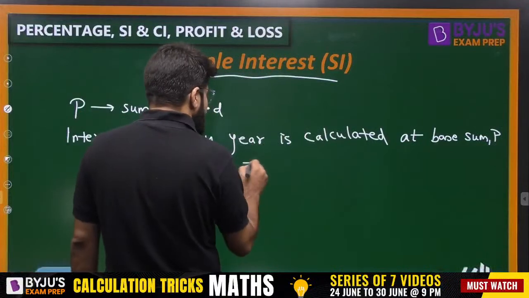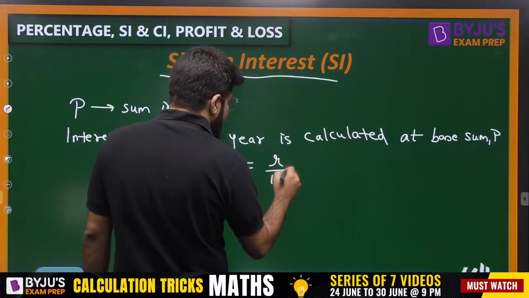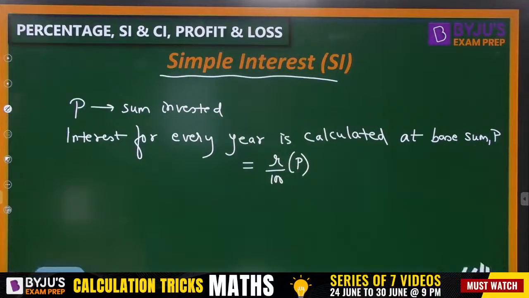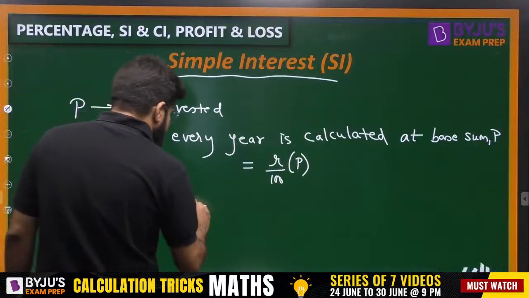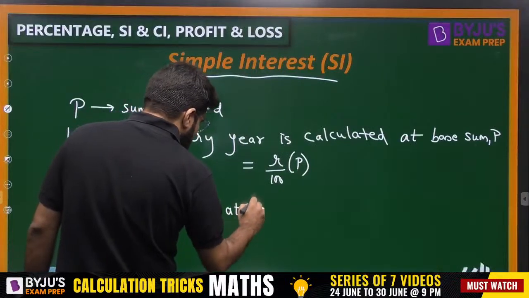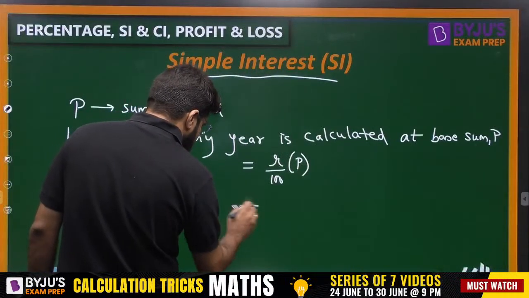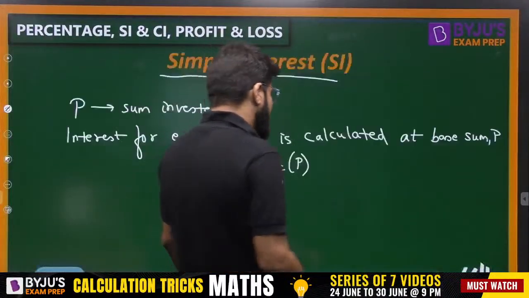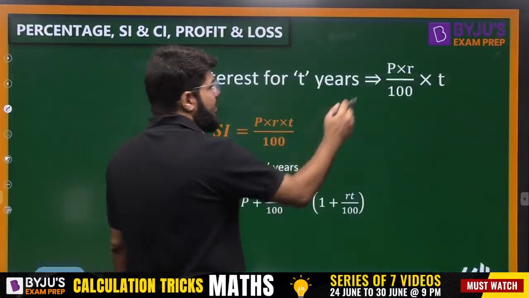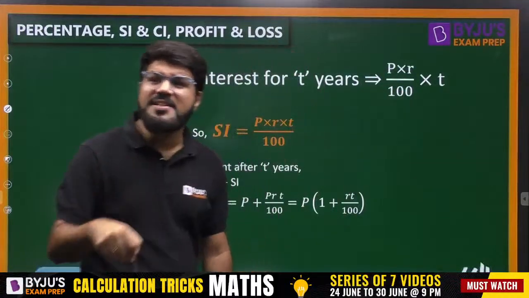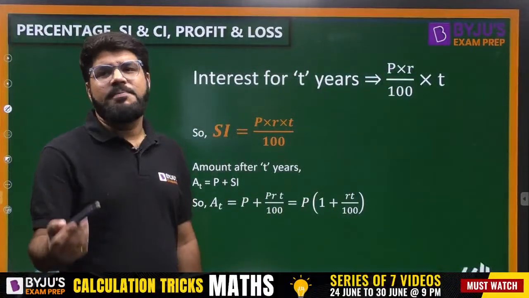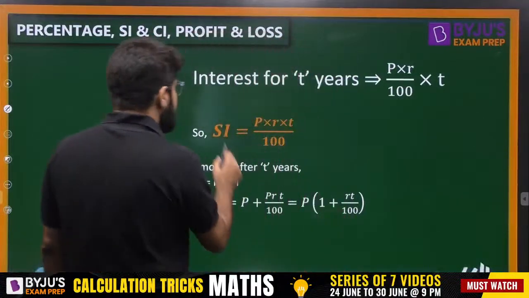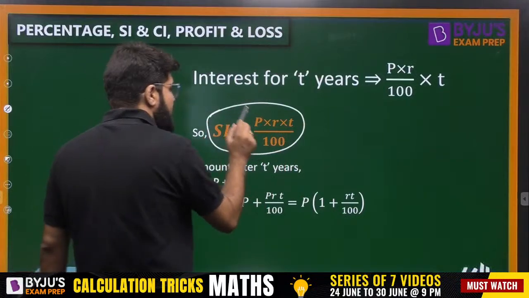So how much is the interest every time? R by 100 of P. Every time the interest is R by 100 of P. So what is the simple interest at the end of t years? Every year the interest is PR by 100, and because it is the same every year, it is PR by 100 multiplied by T. PR by 100 plus PR by 100, that interest accumulates. So the total simple interest at the end of t years is PRT by 100.